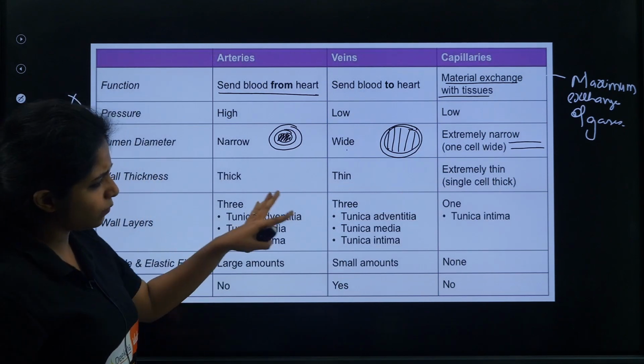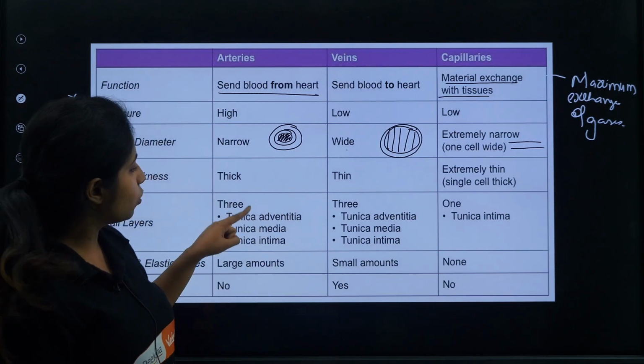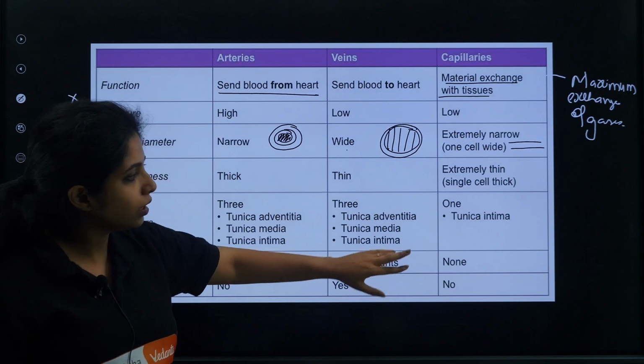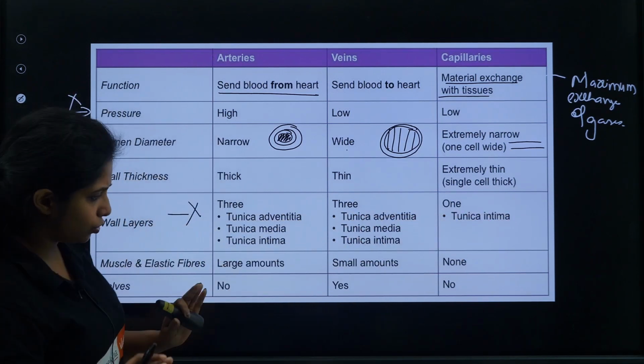Now the wall layers, I won't be talking about that over here. Basically, you have 3 wall layers. Over here they have 3, here also they have 3, and here they just have 1 layer. We don't need to learn about that in the case of boards.